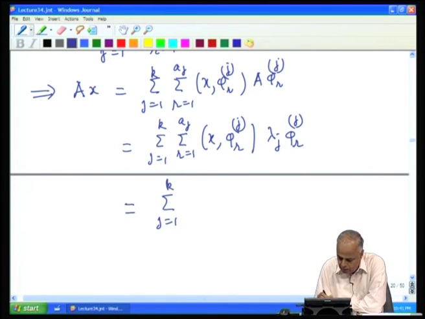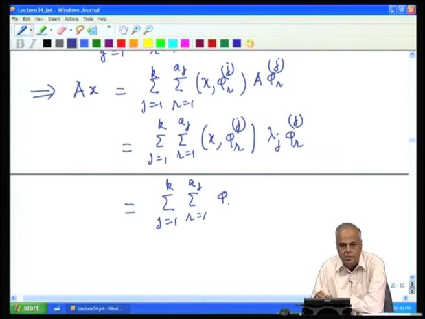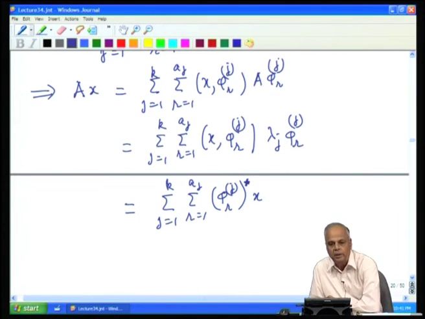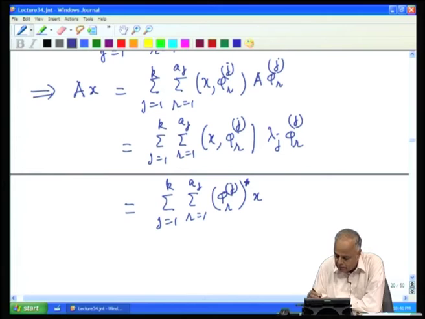If you recollect, we can write the inner product of two vectors x comma y as y star x. So, this is the same as φ_r^j star x. The inner product is written in terms of the matrix dot product, but now it is a conjugate. So, φ_r^j star x and then a λ_j and then φ_r^j.